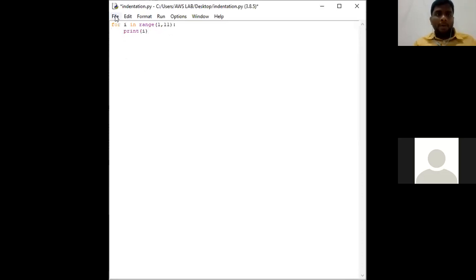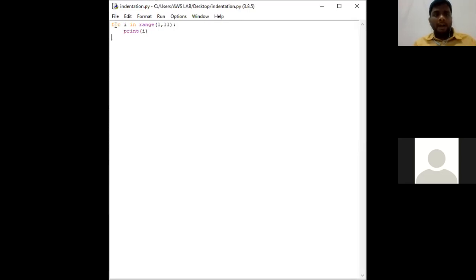So what will be the output of the program? For is a keyword, i is a variable. In C programming language, the syntax of for loop will be like initializing a variable, testing a condition, and updation. Updation will be done by using incrementation or decrementation. So in Python, it's a very simple syntax for the for loop.